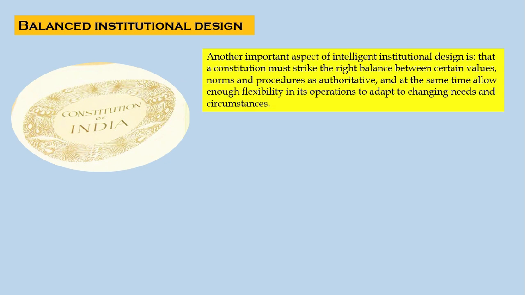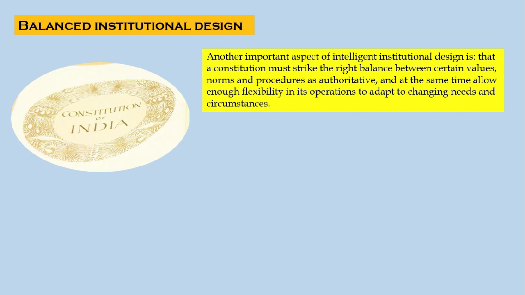Another important aspect of intelligent institutional design is that a constitution must strike the right balance between certain values, norms, and procedures as authoritative. At the same time, it has to allow enough flexibility in its operations to adapt to changing needs and circumstances.